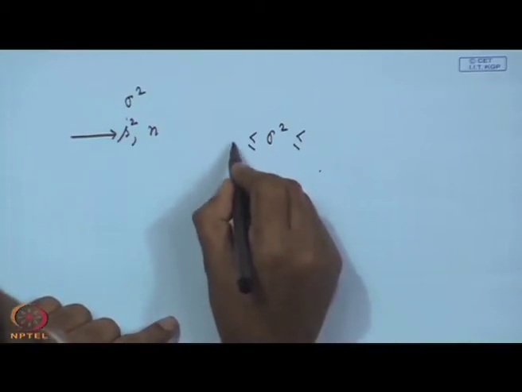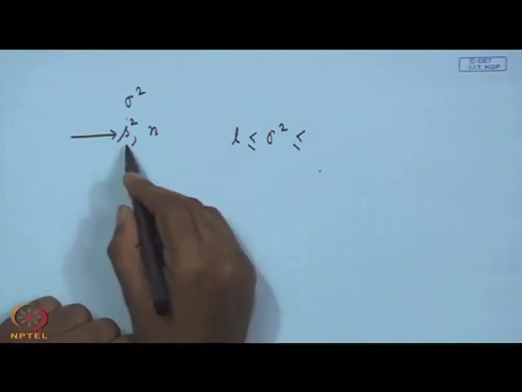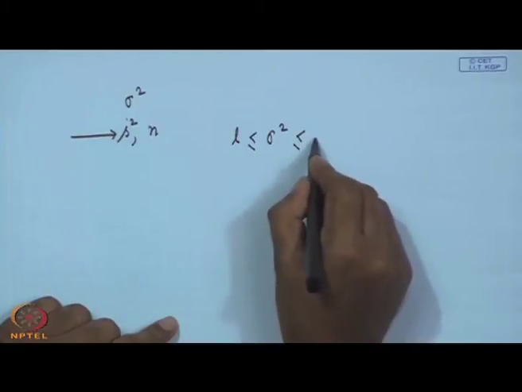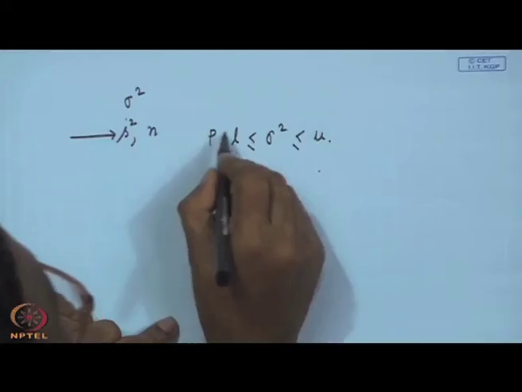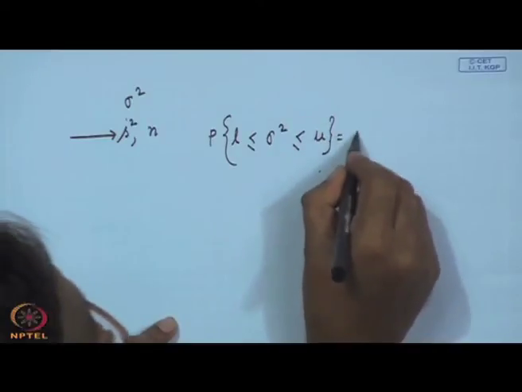Again, what do you want? You got this S square value, but what is the lower value and what is the upper value? In a similar manner you have to find out. So, that means if I know the distribution, I can say this is 1 minus alpha.